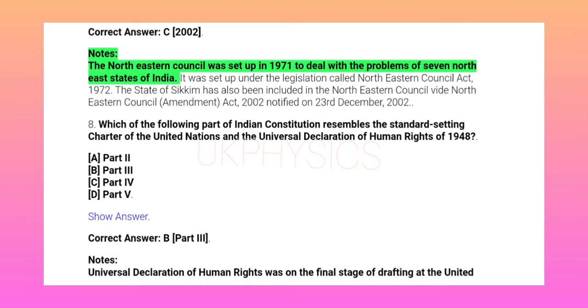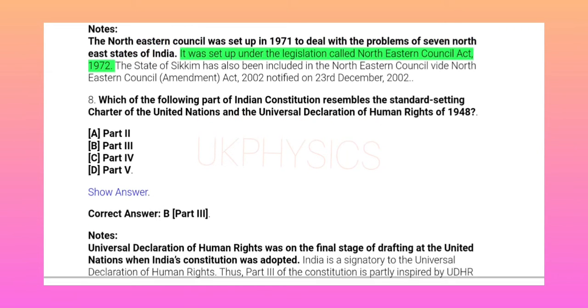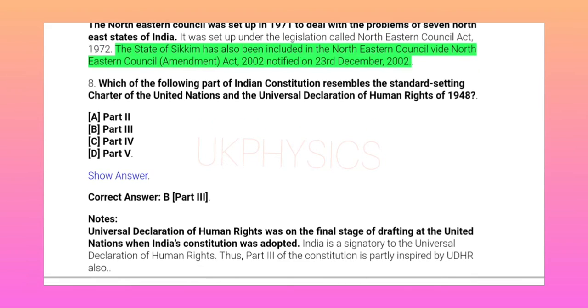northeast states of India. It was set up under the legislation called Northeastern Council Act, 1972. The state of Sikkim has also been included in the Northeastern Council with a Northeastern Council Amendment Act 2002 notified on the 23rd of December 2002.